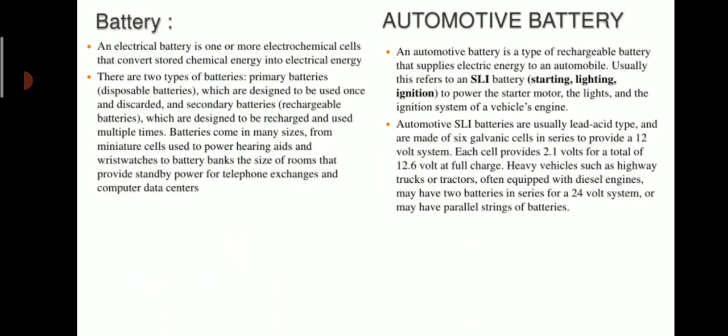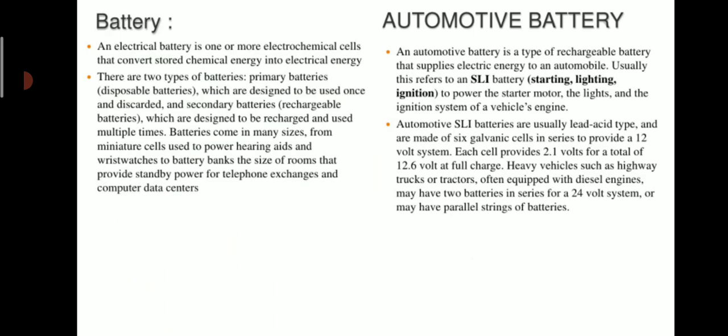An automotive battery is a type of rechargeable battery that supplies electric energy to an automobile. Usually this refers to an SLI battery. S means starting, L means lighting, and I means ignition, and it is used to power the starter motor, the lights, and the ignition system of the vehicle's engine.